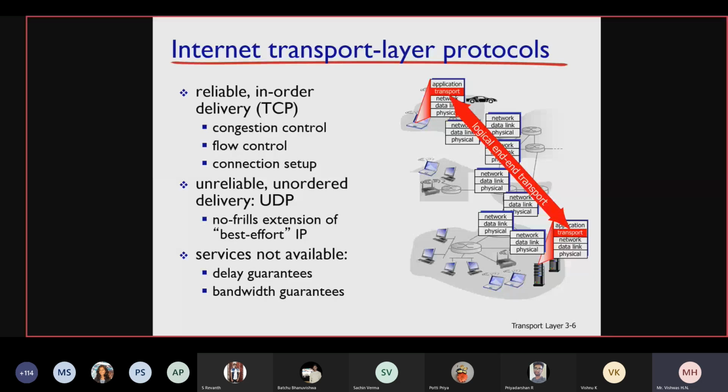Is that clear, students? So did you get an idea about the difference between TCP and UDP, which are the main protocols of the transport layer, students? Yes, any questions regarding this? Shall we go to the next topic?